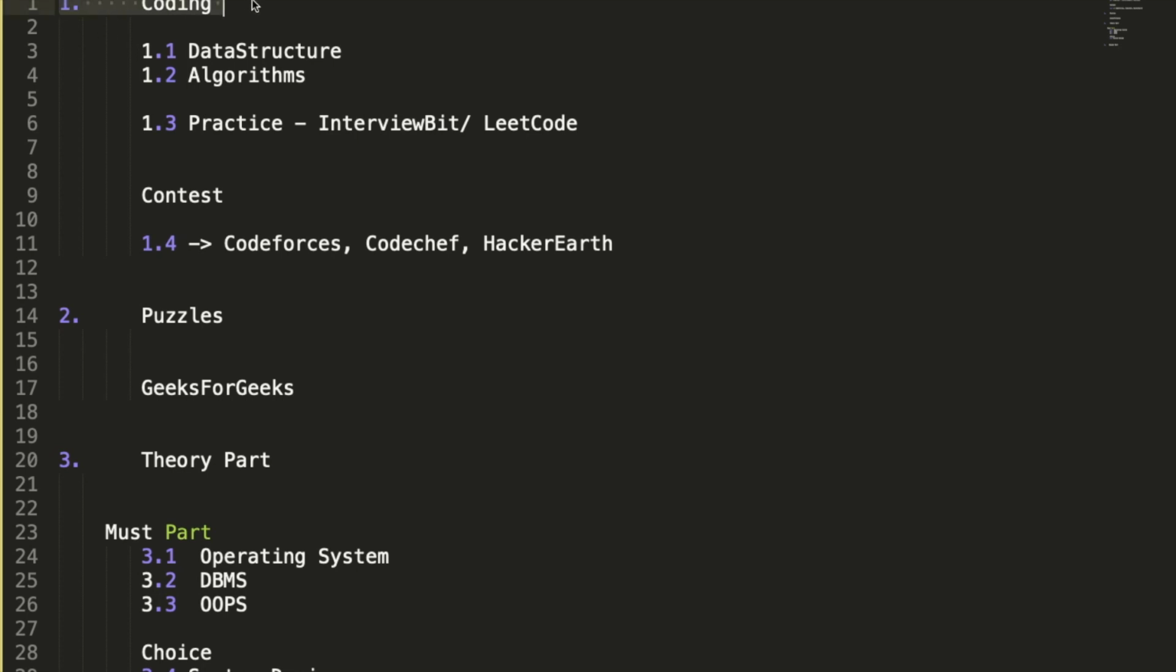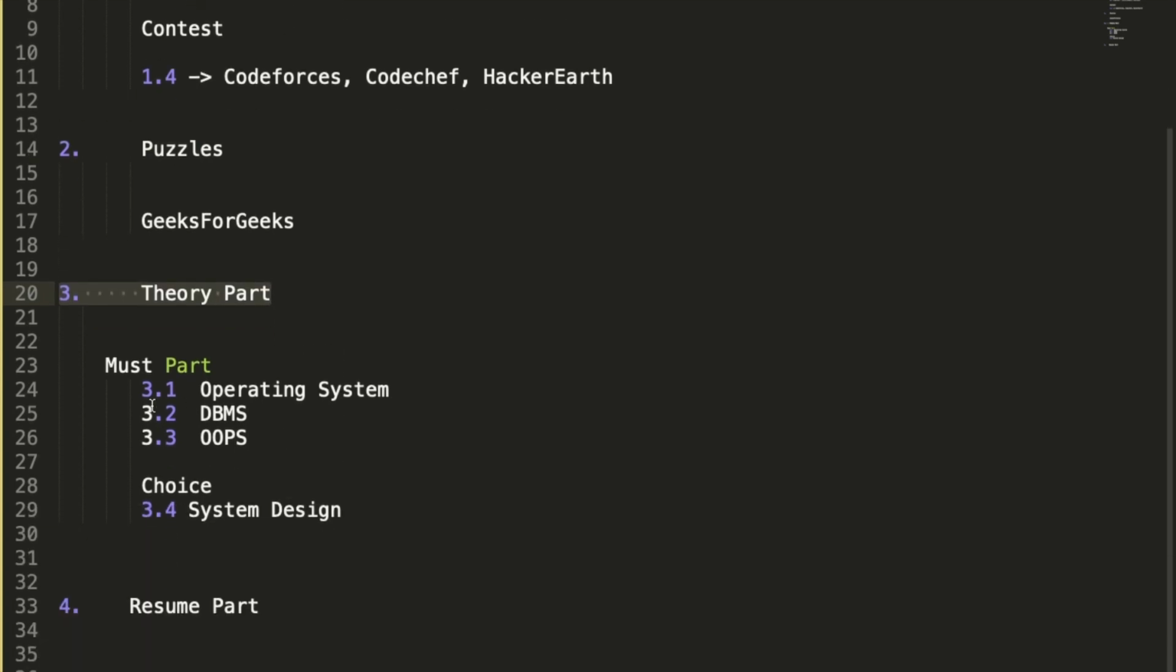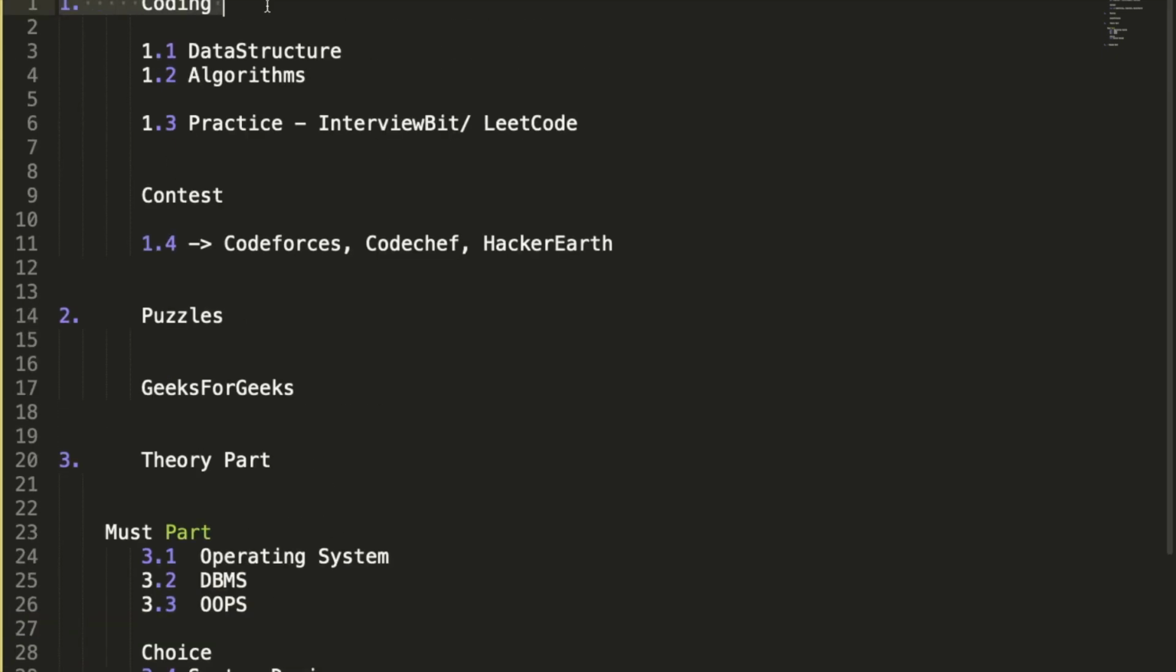So first part is coding, second part is puzzle, and third part is theory part in which you need to study operating system, DBMS and OOPS, and fourth part is the resume part. So resume part I will not be covering in this video. I will be covering it in the next upcoming videos. So let us discuss first about coding part.